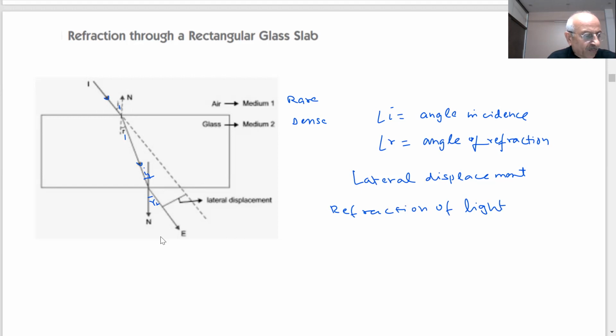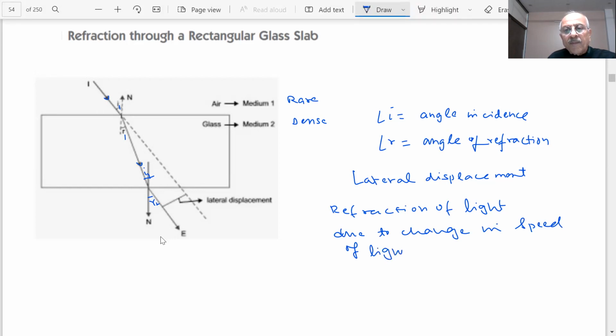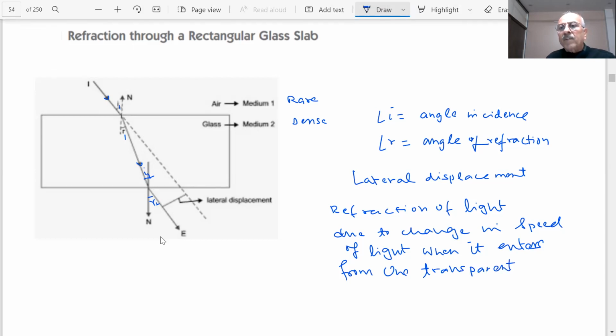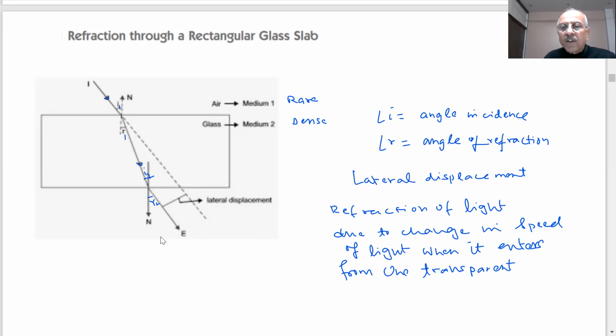This is due to change in speed of the light when it enters from one transparent medium to another. Transparent medium means light can pass through it. If light cannot pass through it, then what will be observed? Nothing. It will be reflected. So refraction of light is due to change in speed of light when it enters from one transparent medium to another.